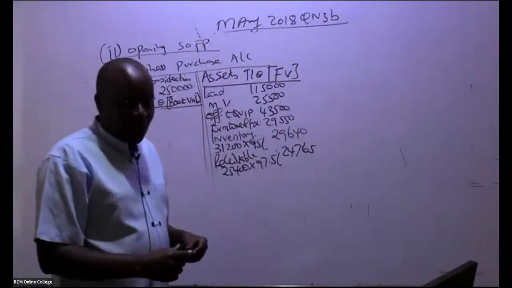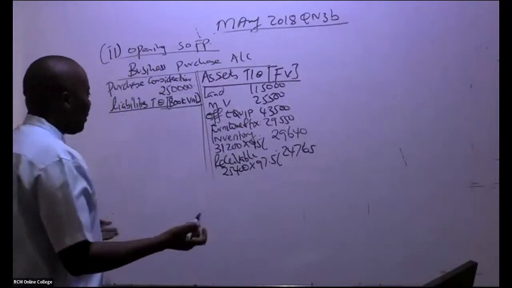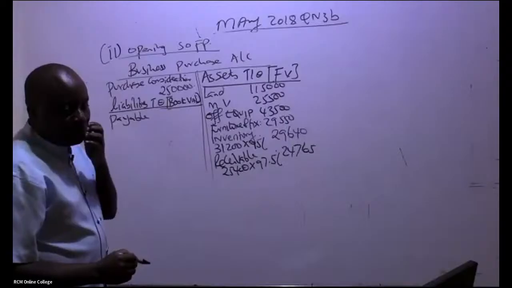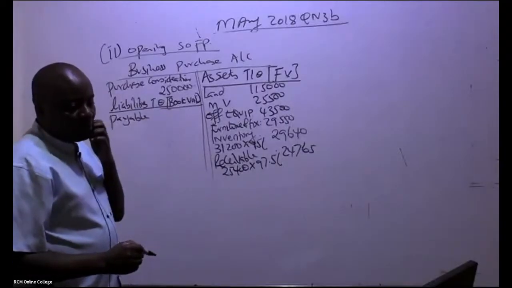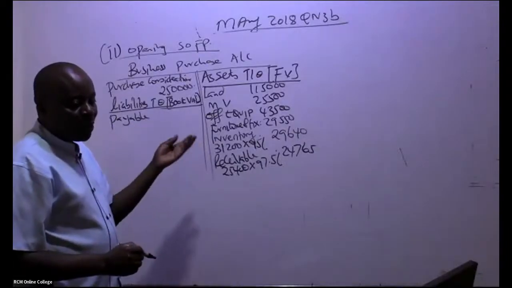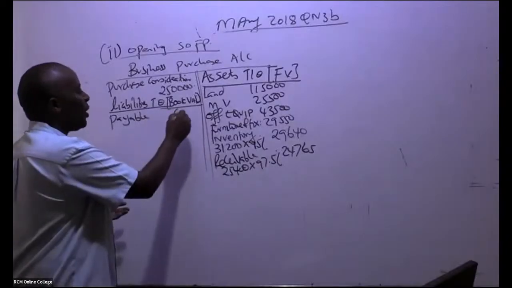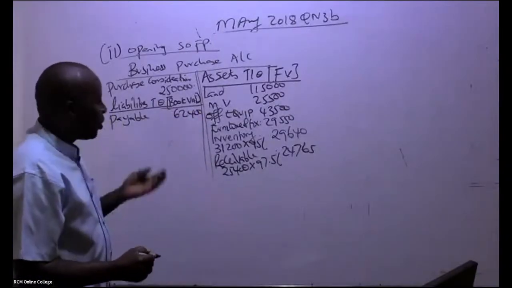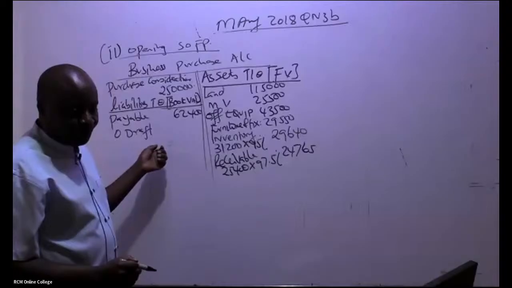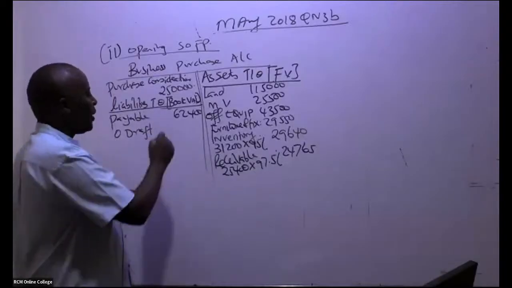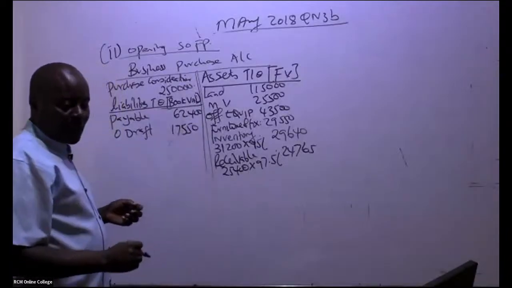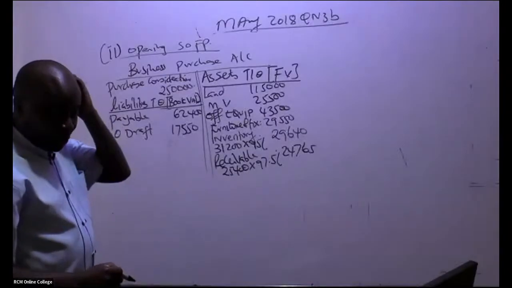So you start with the liabilities. Like you have accounts payable, we are told accounts payable was taken over. So the payable, how much should I write here? Book value. Don't even go searching for a lot of information. In this case, the payable was 62,400. Then we have a bank overdraft. So overdraft, ladies and gentlemen, is how much? We take it the way it is, 17. Then we have accrued expenses.